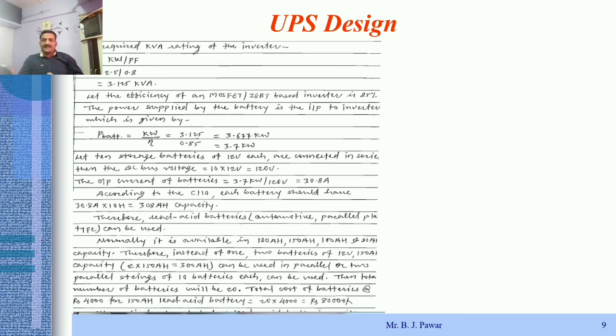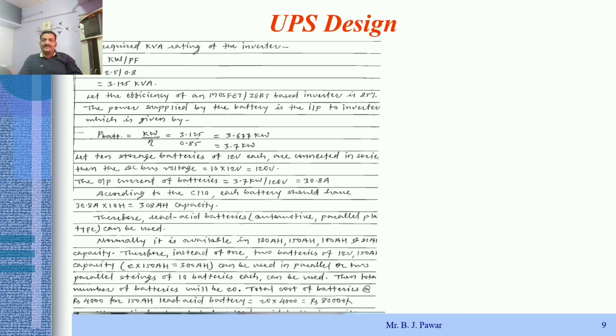So here the requirement is that there should be two strings, each string containing 10 batteries, and the second string, again containing 10 batteries, should be connected in parallel with the first. So the net output of those two strings, that means a total of 20 batteries, 10 in series and one string parallel to another, will provide a total rating of 120 volt and 300 Ah. So in this way, the battery requirement is calculated according to the load condition or power requirement of the load.